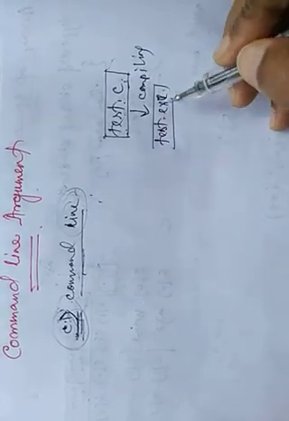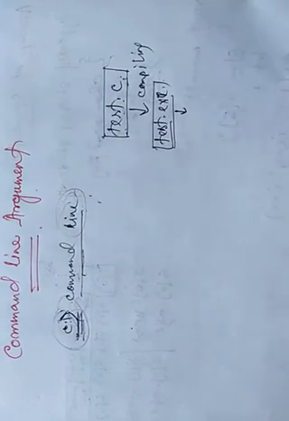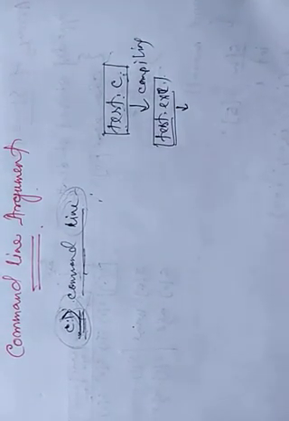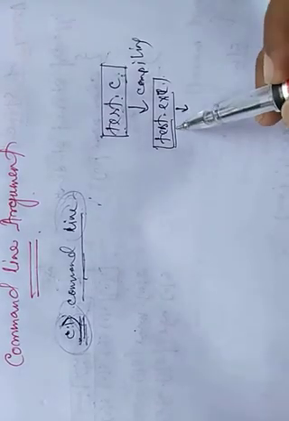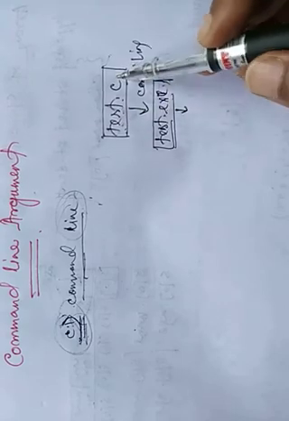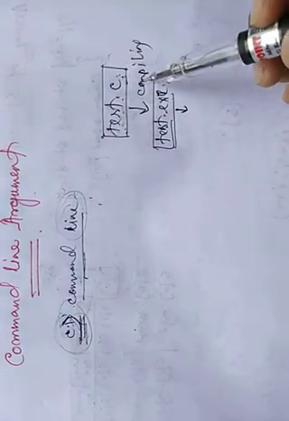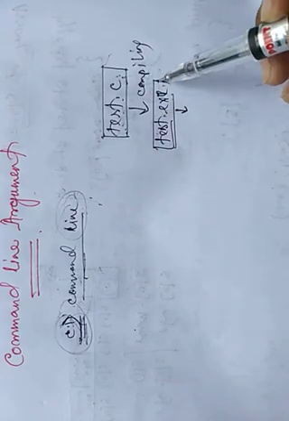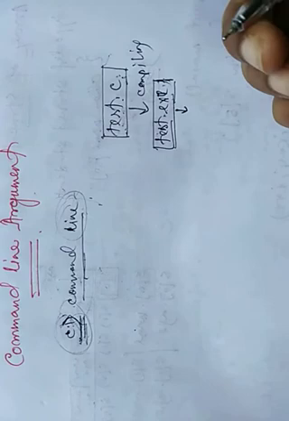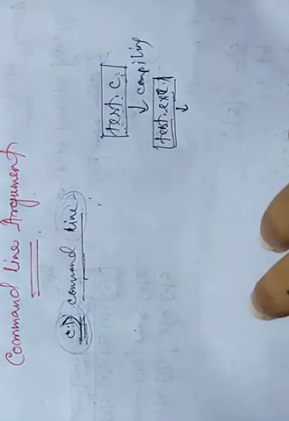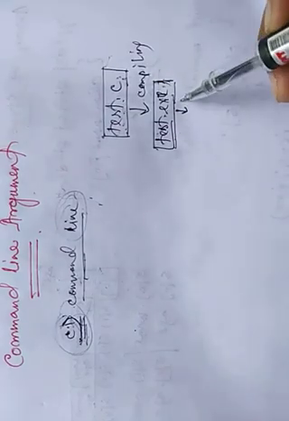This is an executable file, and whenever we get output, this .exe program runs. The .c program will not run. The .c program gets compiled, and after that we get the .exe program, and it runs automatically whenever we press Ctrl+F9. That means the .exe program runs.